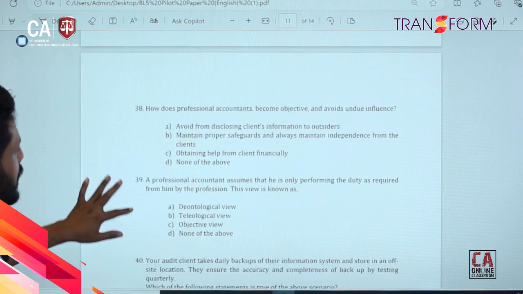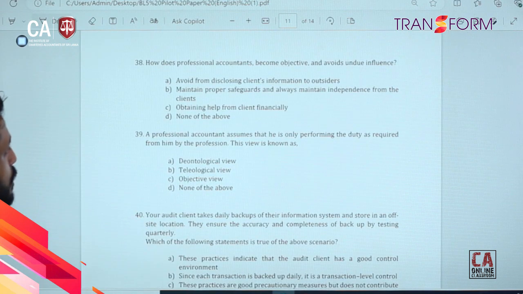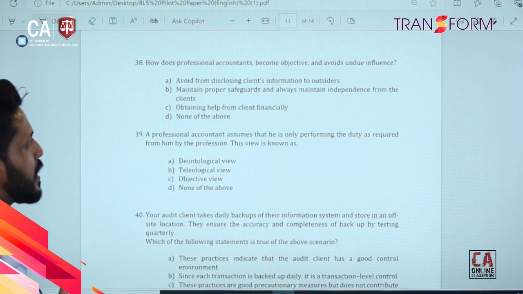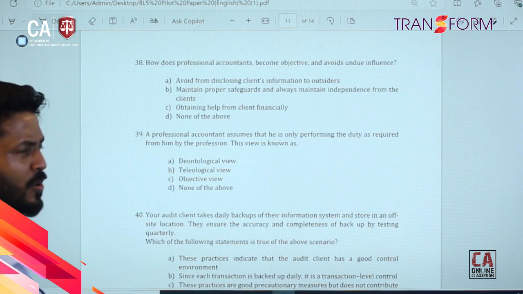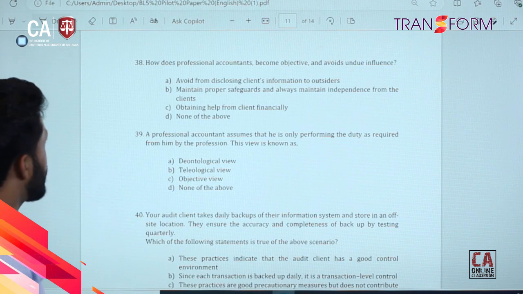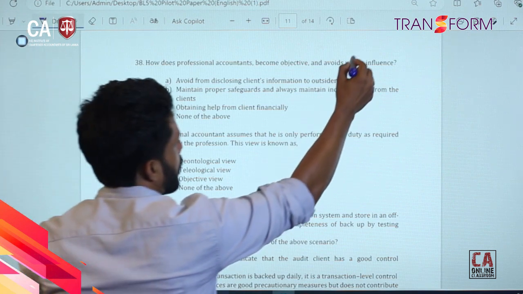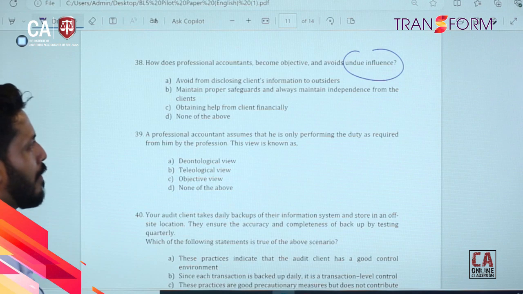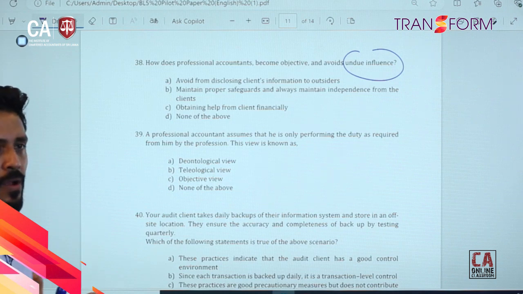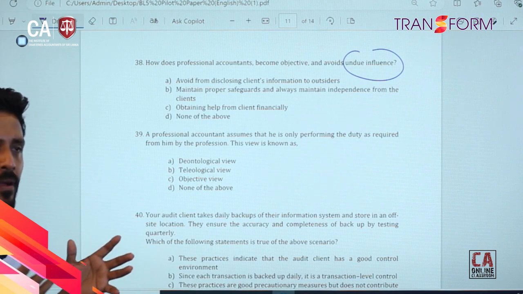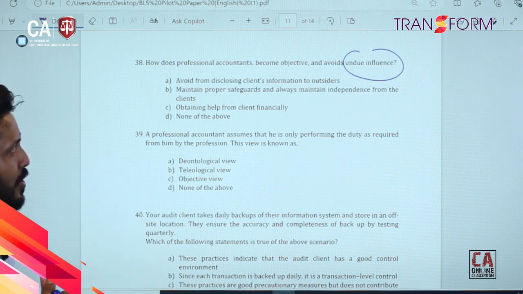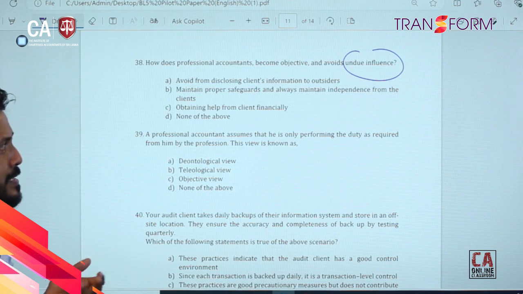Question number 38. How does a professional accountant become objective and avoid undue influence? Influence means threats.